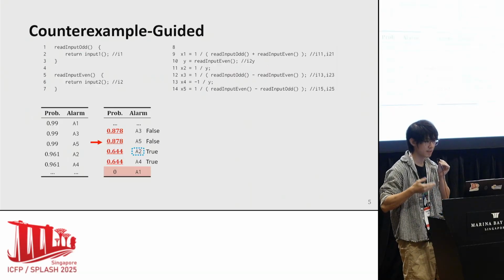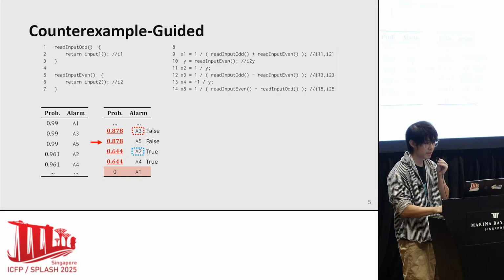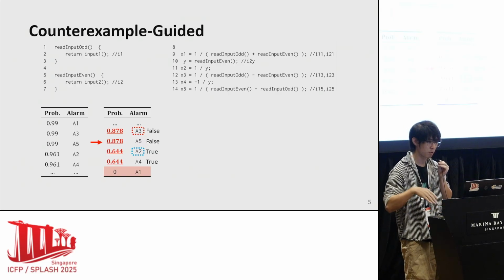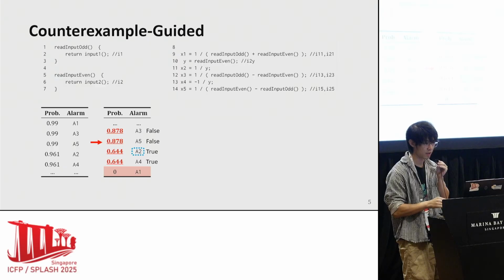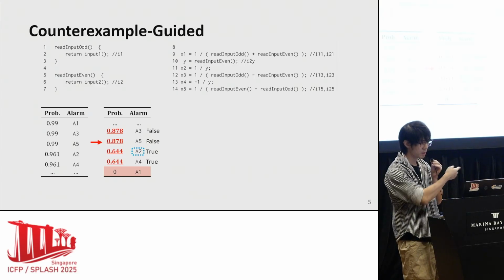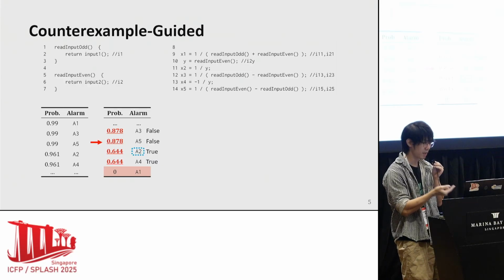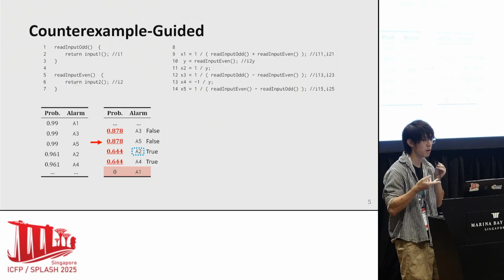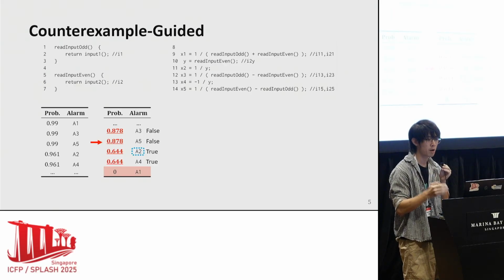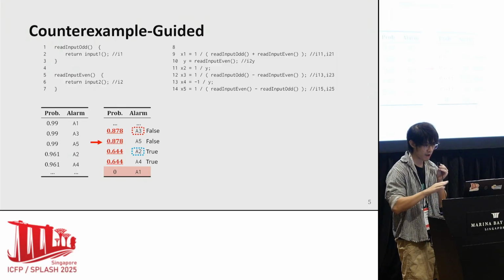To address this issue, our solution is to perform counterexample-guided abstraction refinement. Here, the counterexample refers to those alarms whose probability drops are undesired. Take A2, for example. It is a true alarm, but its probability dropped after generalization. Hence, it is a counterexample. We find such a counterexample by sampling alarms whose rank drops the most.